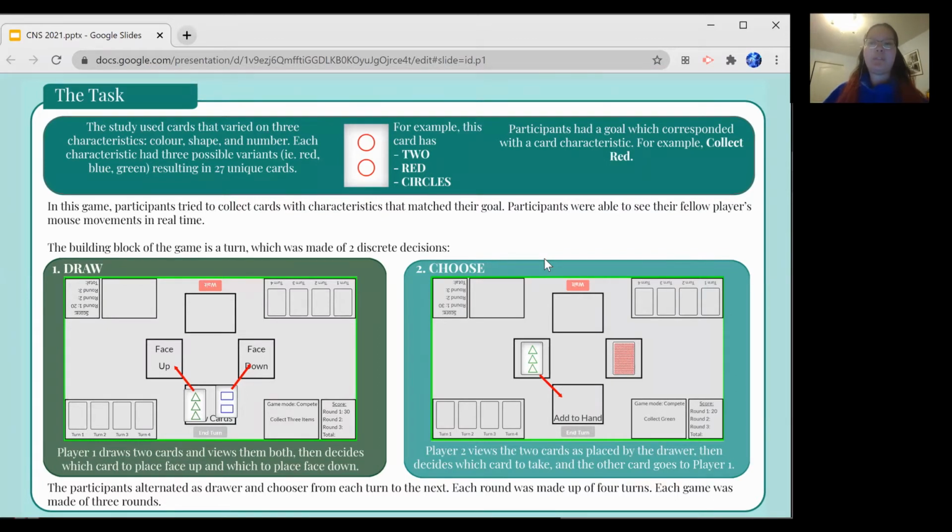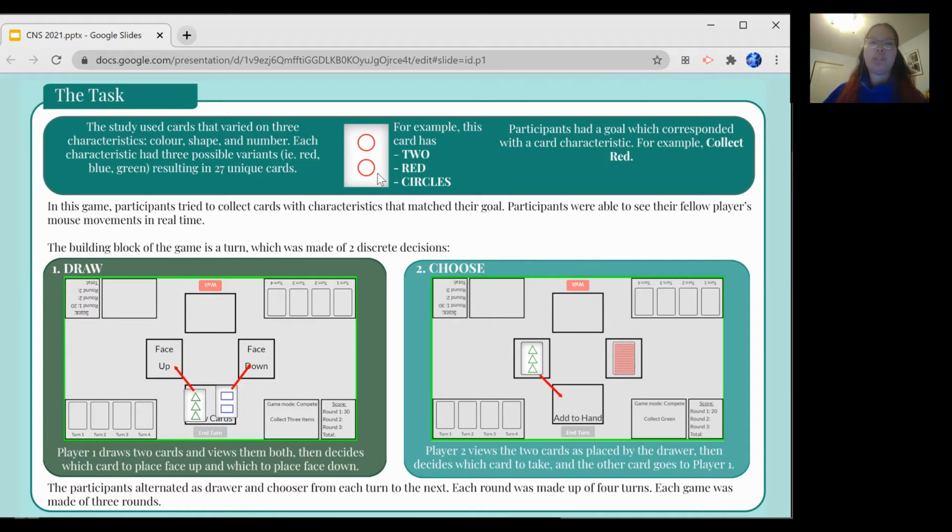The goal of the game is to win points by collecting cards that match the personal goal, which could be a color, shape, or number of items. For example, this card has two red circles, giving points to anyone collecting red circles or two items. The building block of the game is a turn, which contains two discrete decisions or phases.